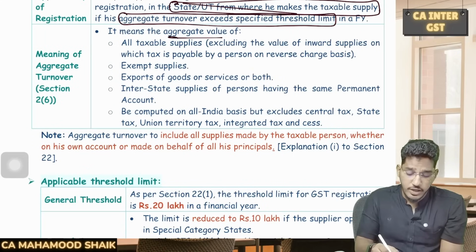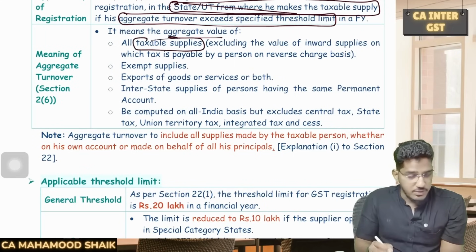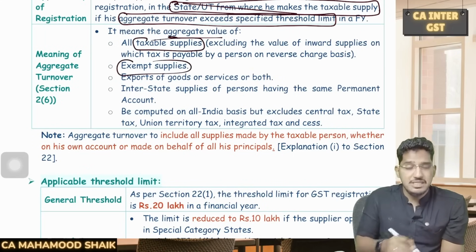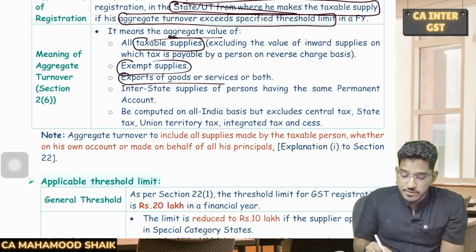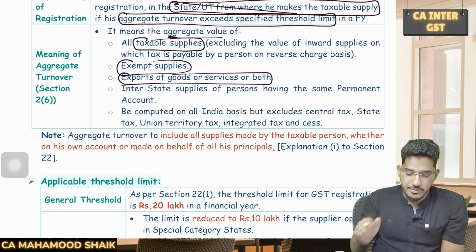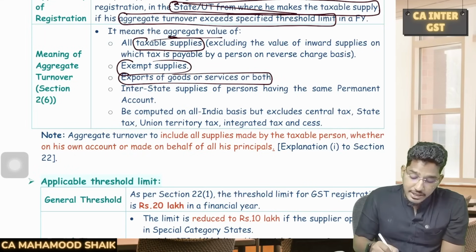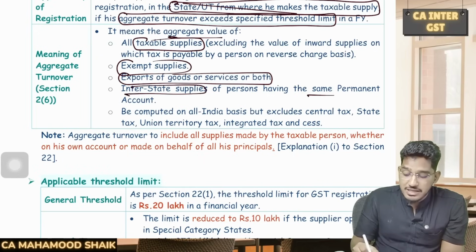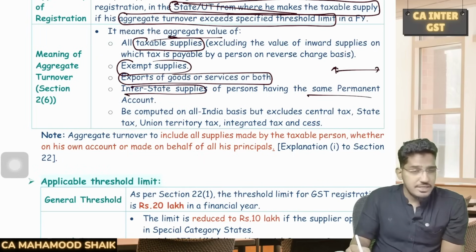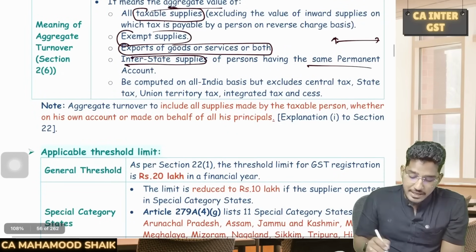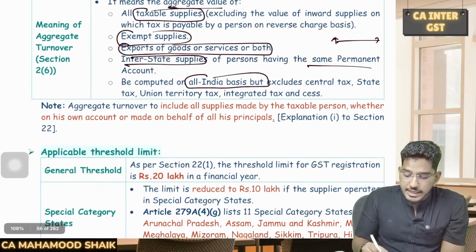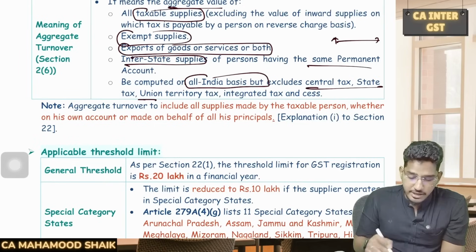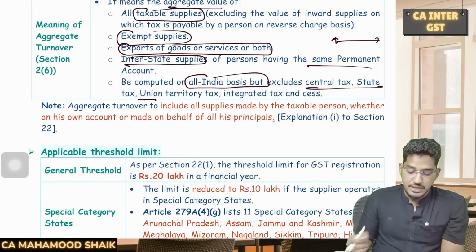When I say aggregate turnover, it includes all taxable values, and exempt supplies also you have to add. Exports of goods or services or both will also be included in the aggregate turnover, and it includes interstate supplies of persons having the same PAN. So between the persons having the same PAN, if any interstate supply happens, that also should be added, and it should be computed on all India basis, and this figure will be exclusive of central tax, state tax, and the taxes under the GST Act. That means you have to calculate this on an exclusive of tax basis.